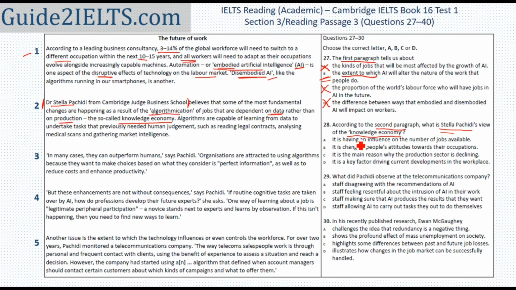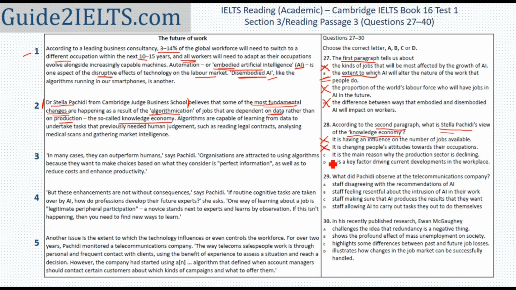It is having an influence on the number of jobs available. It doesn't say anything about the number of jobs. It does say that the most fundamental, the most important changes are happening because of the knowledge economy, but the number of jobs is not mentioned. It is changing people's attitudes towards their occupation. Is there any mention of how people think of their jobs, how people behave when they are at their job? Not at all. So this is clearly not the answer.